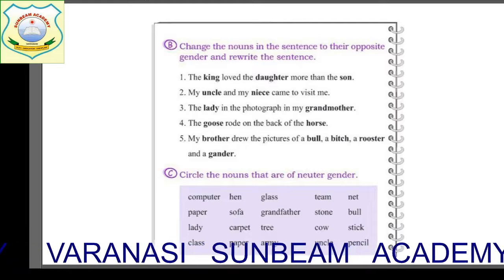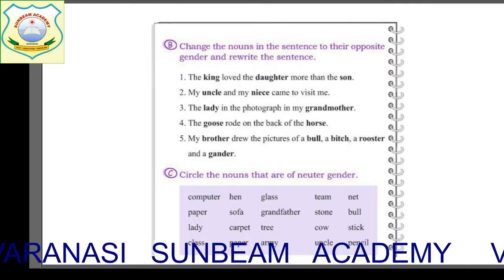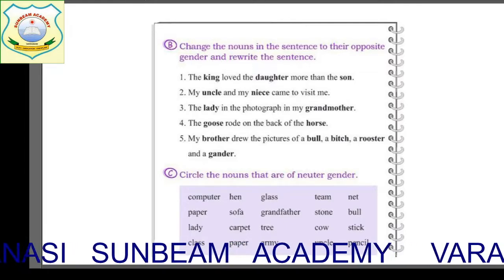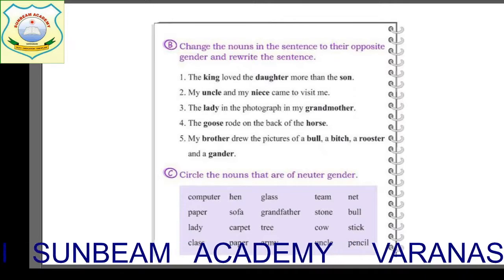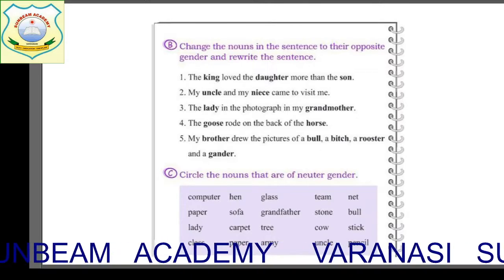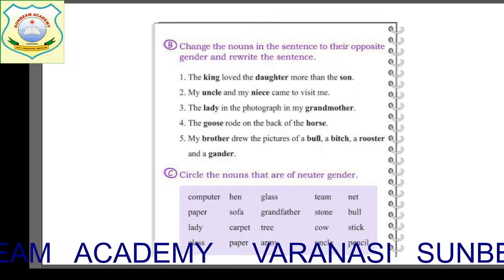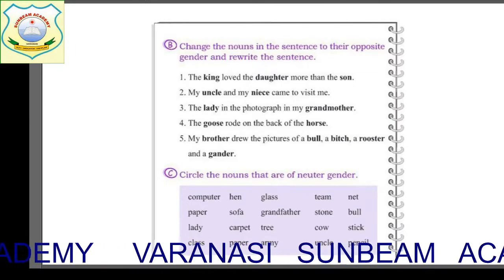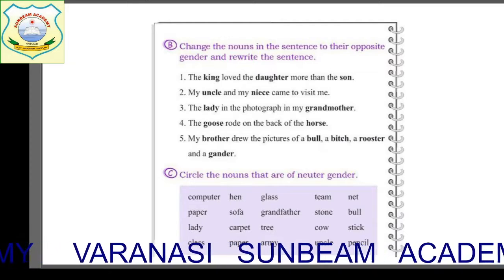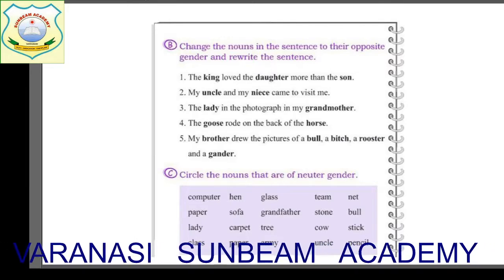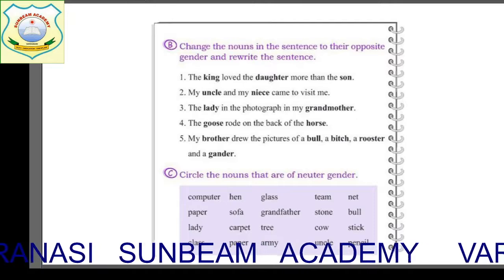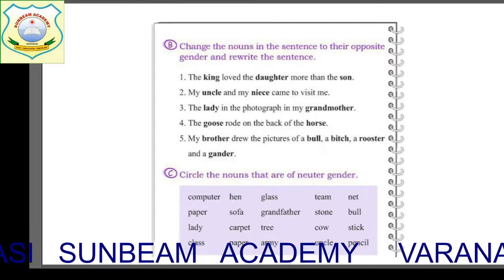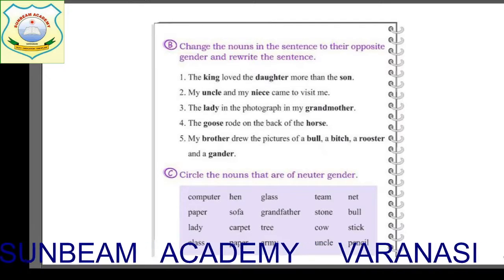Be fast. Dog, rooster, hen, and gander would be goose. Good. So how will be the sentence, children? My sister drew the pictures of a cow, a dog, a hen, and a goose.